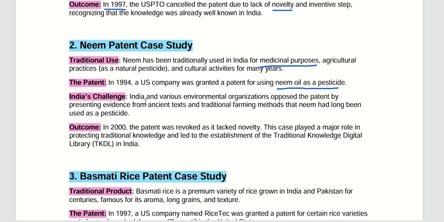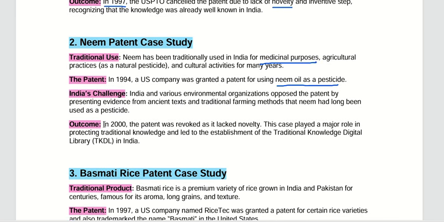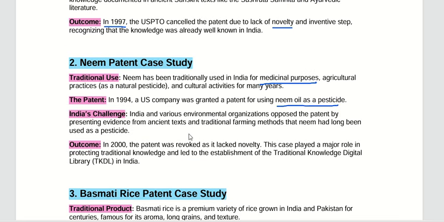And finally, after all the procedure evaluated by the examiner and the registrar, they told that in the year 2000 the patent was revoked, in the sense cancelled. Why? Because this case played a major role in protecting traditional knowledge. Again, there is no novelty and innovation in the neem, since it has been used in India.